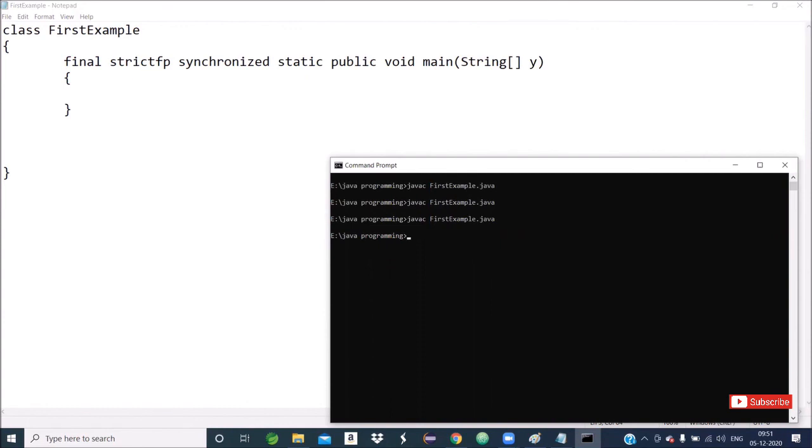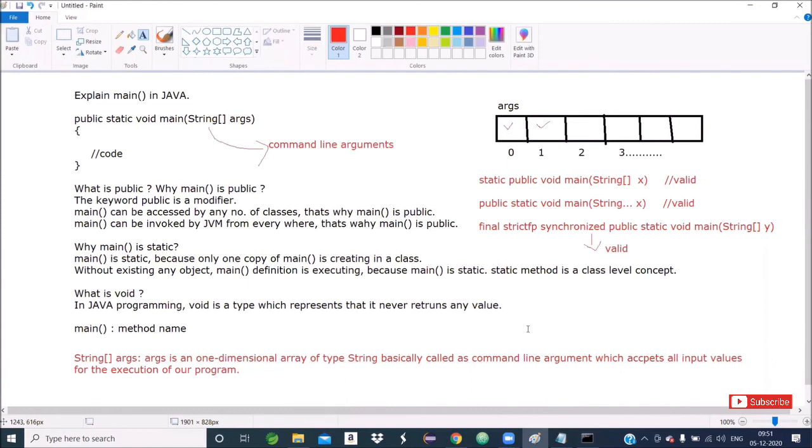So we saw varieties of main method declaration. I hope you got the clarity and have no doubt in the main method. This is a neat and clean explanation of the main method in Java programming: what is public, why the main method is public, what is static, why the main method is static, what void is representing, main is the method name, and what is String args. Clear?